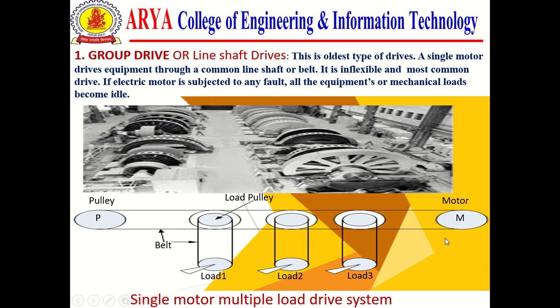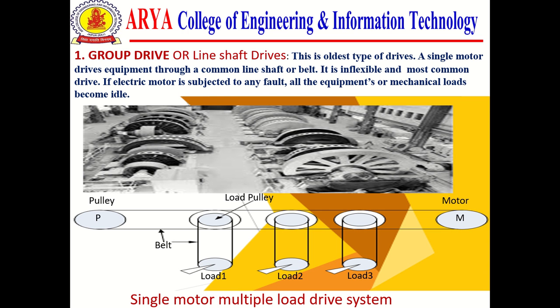If any fault occurs in this motor, all three loads suffer. So this disadvantage introduced another type of drive.